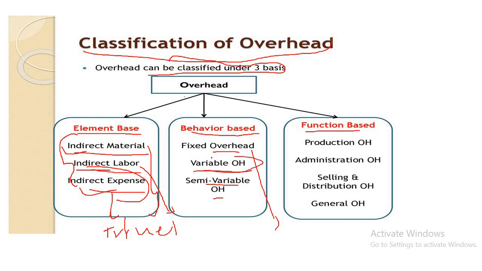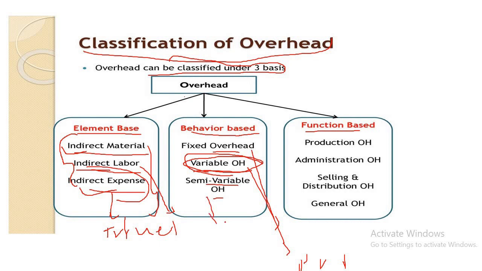Another one is variable overhead. These expenses vary according to production. If production increases, total overhead also increases, and if production decreases, the variable overhead also decreases. The variable overhead per unit remains fixed. For example, power or fuel, packing material or consumable stores. These are called variable overhead.